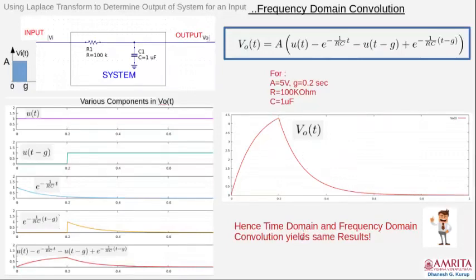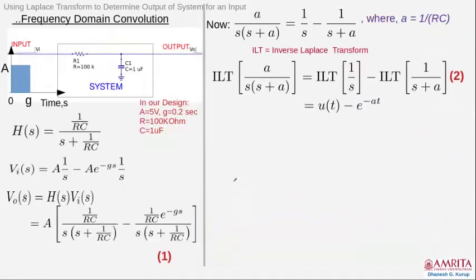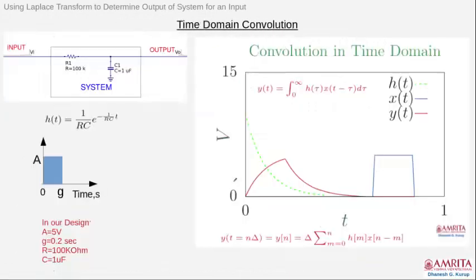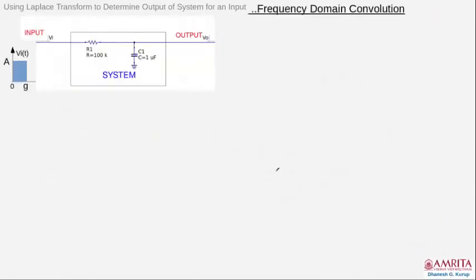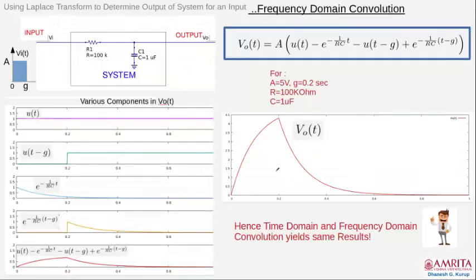Okay. Hence, time domain and frequency domain convolution are the same. If you recall, in time domain convolution also, we got the same result. Yeah, we got the same result with time domain convolution, which was seen in the video also. So time domain convolution also generated the same output.